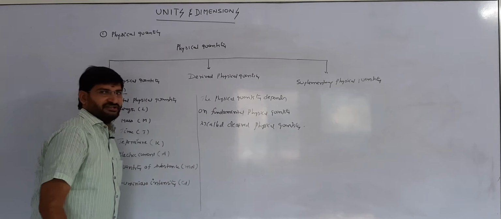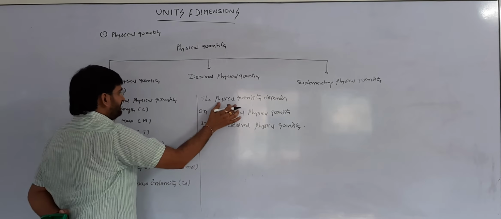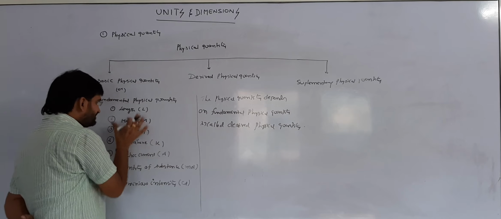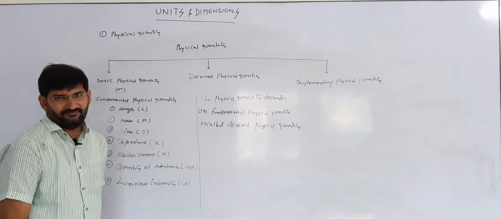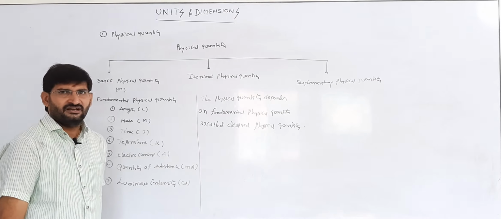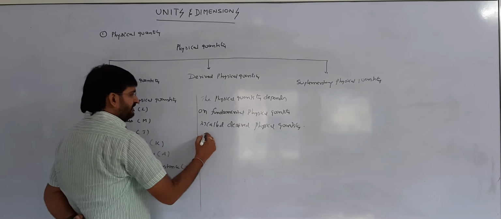Yeah, students, listen. What is meant by derived physical quantity? The physical quantity which depends on all the fundamental quantities, or on one of the fundamental quantities, or on some of the fundamental quantities, that is called the derived physical quantity.